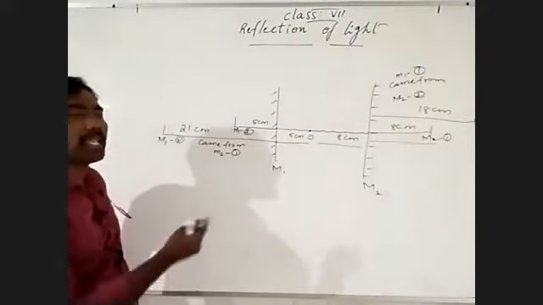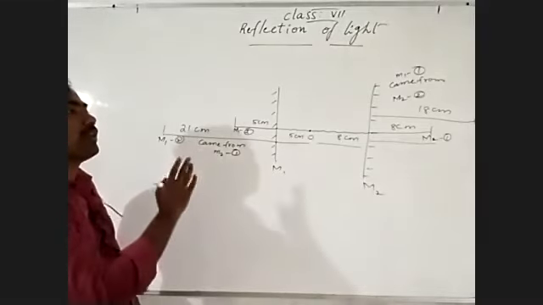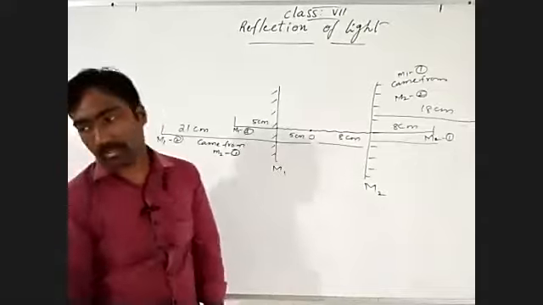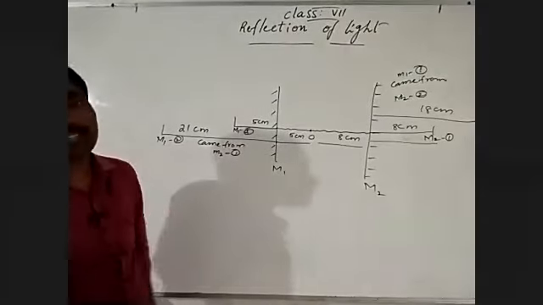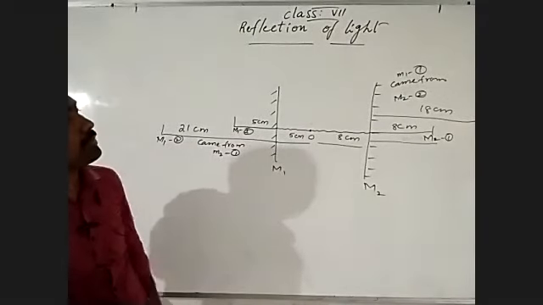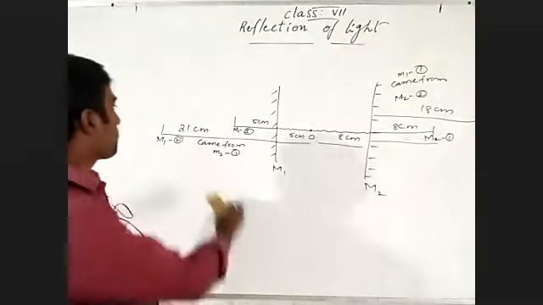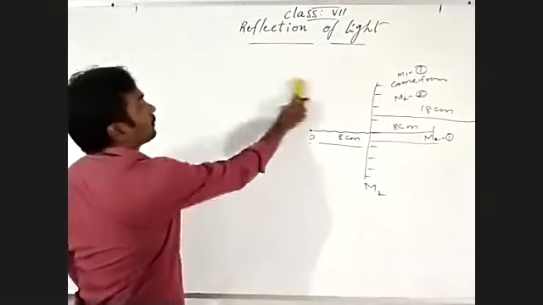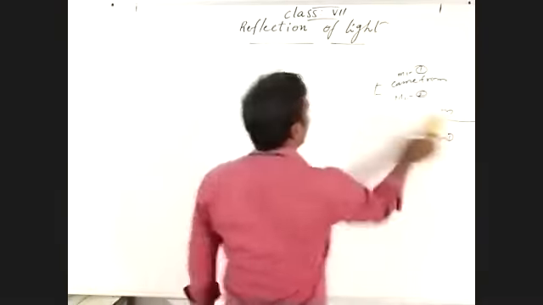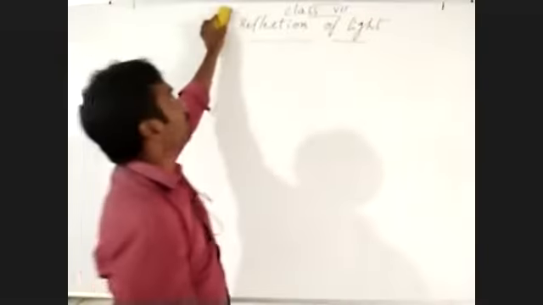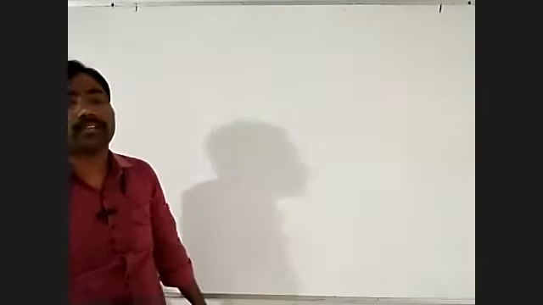In this way we can compare how images form from one mirror to another. Understand? That is the general information about how images form in plane mirrors. Are you clear about that? This is our topic today: how the image is formed by reflection in a plane mirror, and the properties of the plane mirror. Those we learned today.